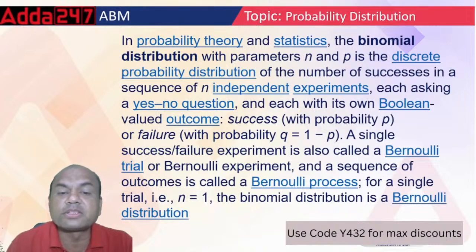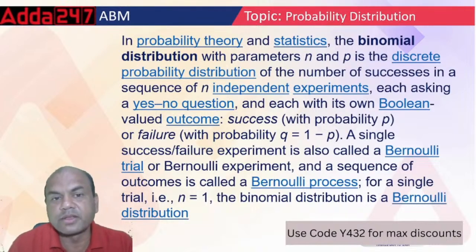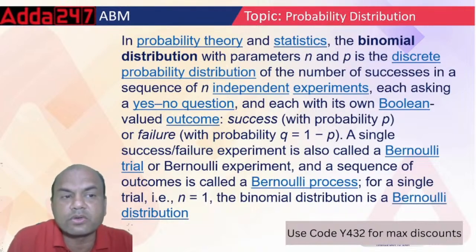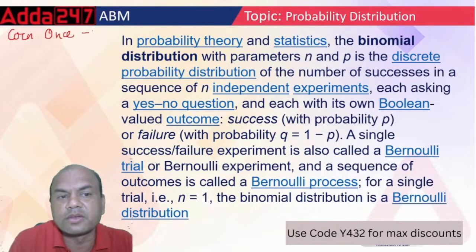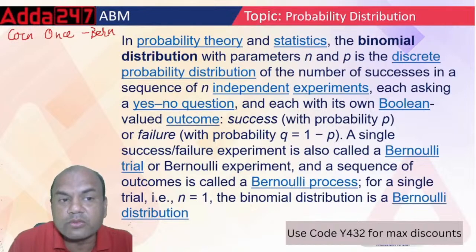Now I'll explain in simple words. When I toss the coin only once, then it is Bernoulli. When I toss it more than once, greater than 1, then it becomes binomial.